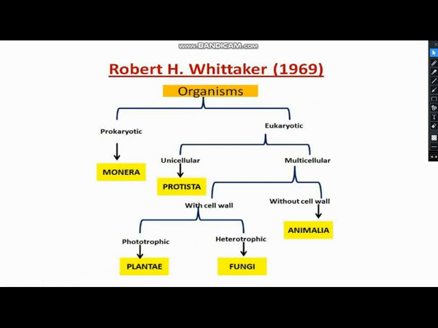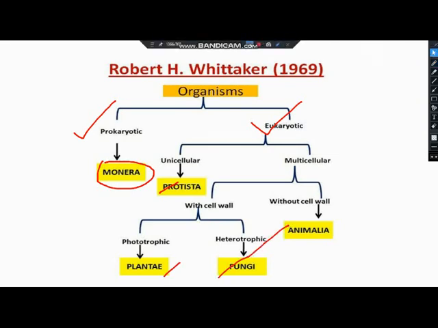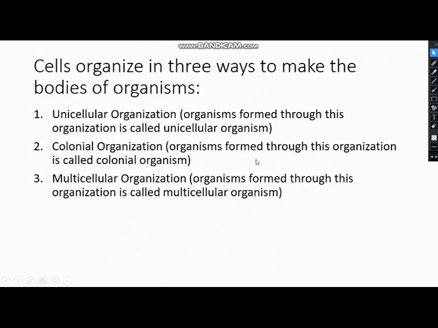Now, next one. This one, we will not learn about in 5th chapter. I said that we will learn about this in 3rd chapter, about the classification of organisms. Organisms can be made up of either prokaryotic cells or eukaryotic cells. The prokaryotes belong to only kingdom Monera, and the rest of the 4 groups of organisms are made up of eukaryotic cells. Okay.